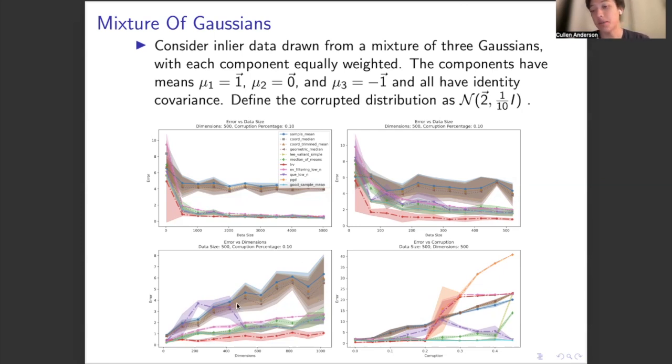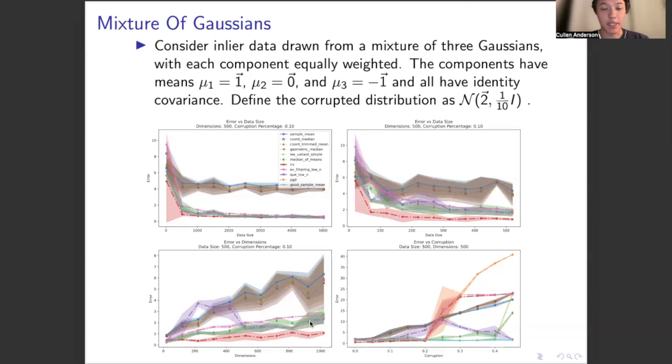For example, we see the quantum entropy scoring is no longer best and has quite irregular areas of error. For example, here with lower dimensions or here with moderate corruption. We also see that eigenvalue filtering, LRV, and projected gradient descent all degrade significantly with larger corruption in a way that they did not in the Gaussian inlier case. We see that median of means and LV-sim are not as affected by this actually, and they perform quite close to good sample mean error.